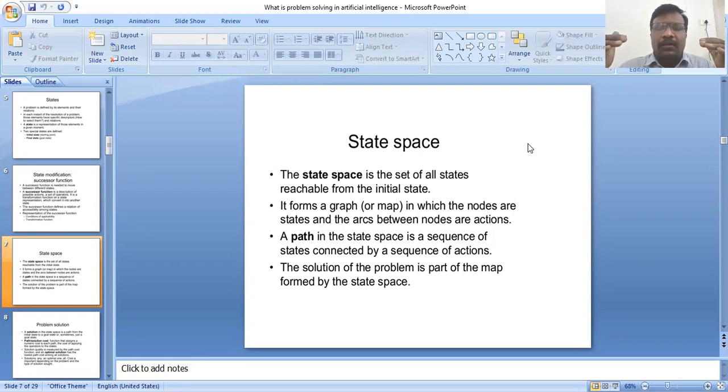Next, a path in the state space is a sequence of states connected by a sequence of actions. That is a path connection. The solution of the problem is a part of the map formed by the state space.